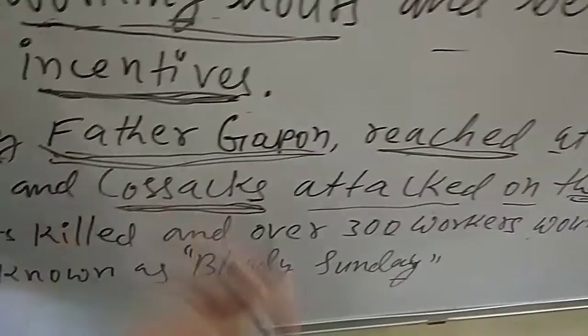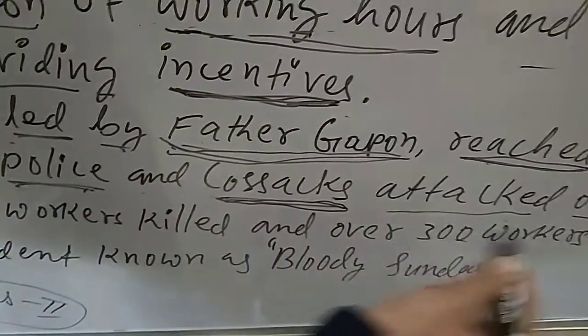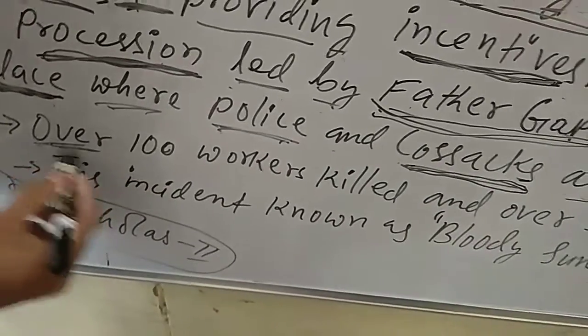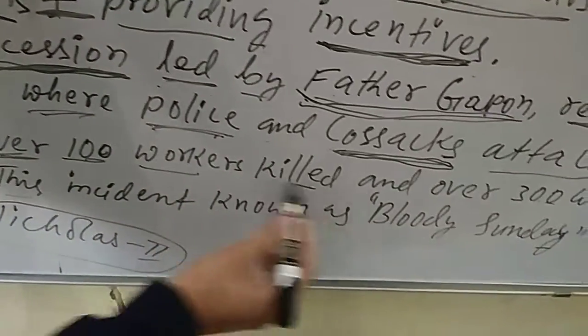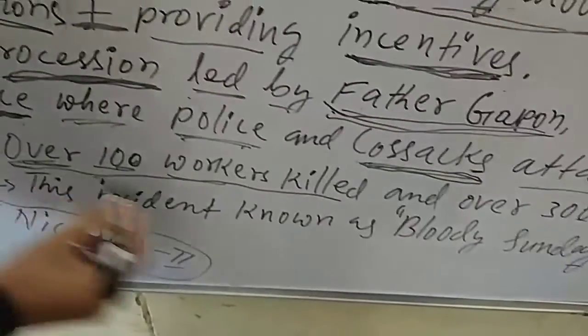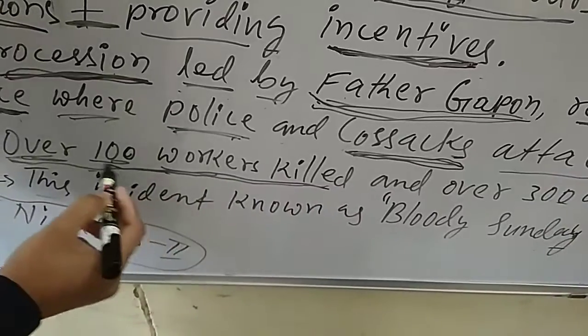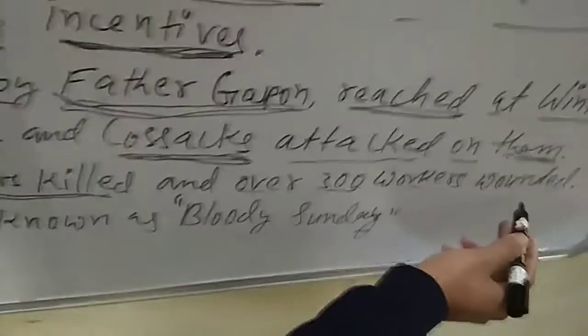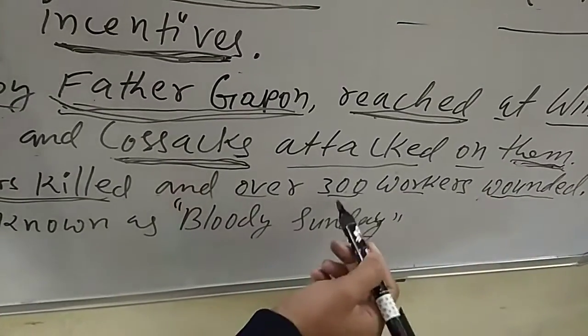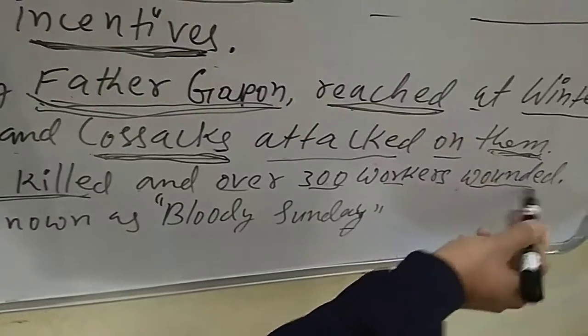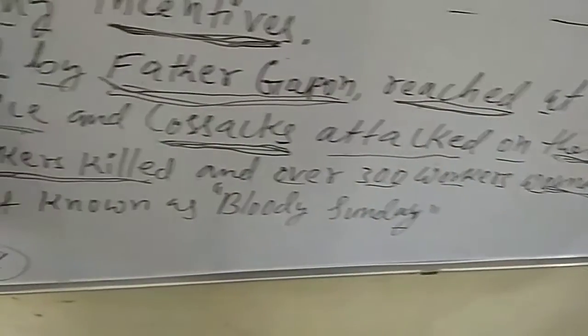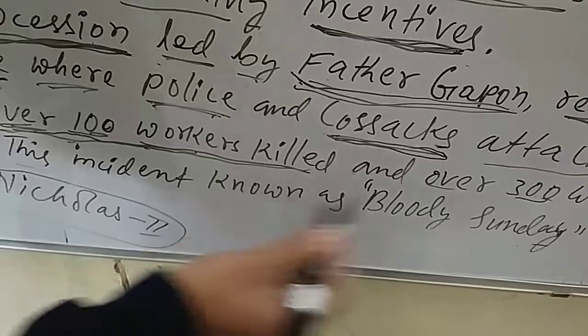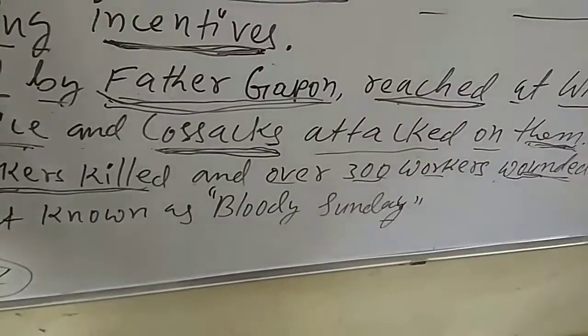They directly shot at the workers, the police and the Cossacks. In that incident, over 100 workers were killed on the spot, meaning in the same place, and over 300 workers were wounded, meaning injured.